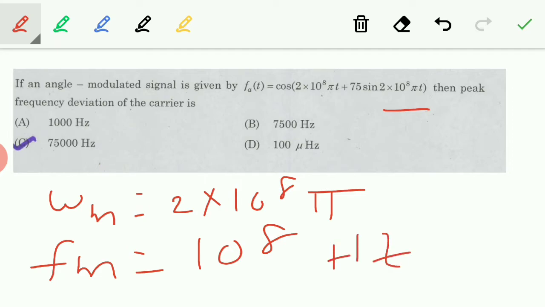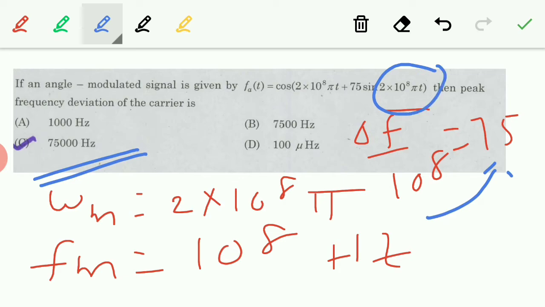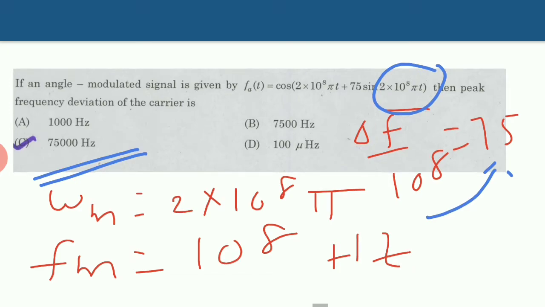So what I have to find, del f by 10 power 8 is equal to 75. What I want is del f. This implies del f is equal to 75 into 10 power 8. So option C is the answer. But I think it must be 10 power 3 in the problem, so it is matching this. So we put 75,000 hertz. So option C is the right answer.